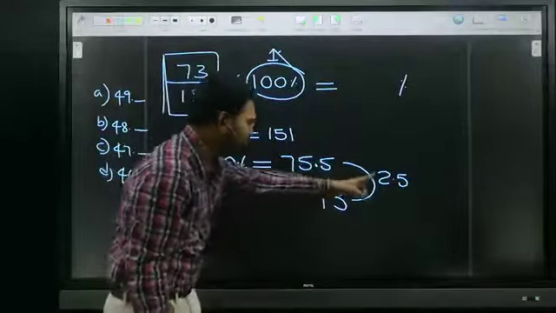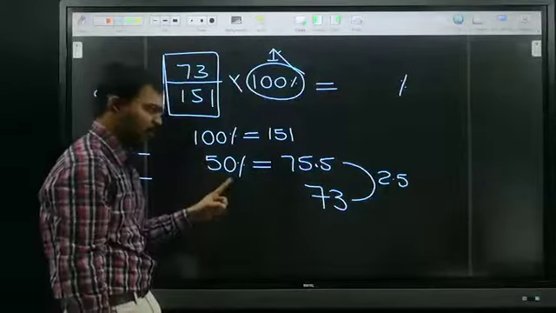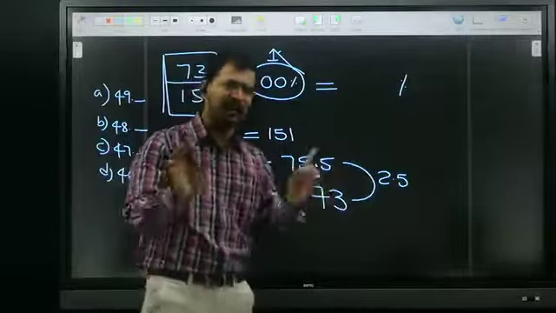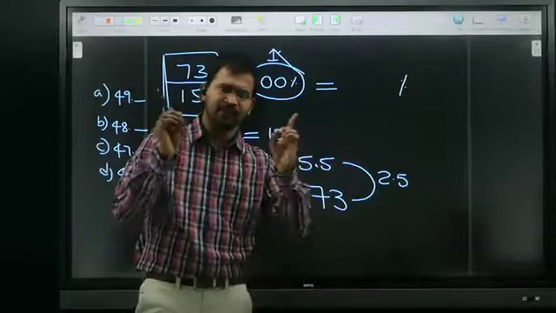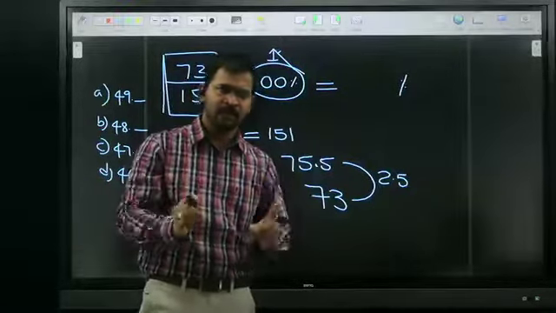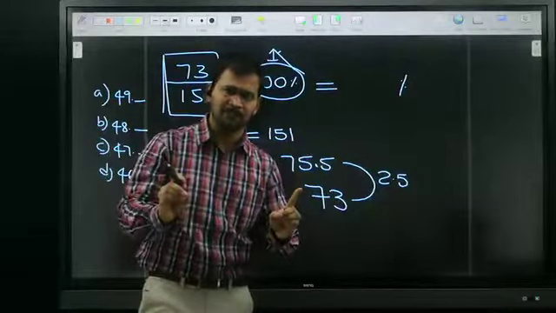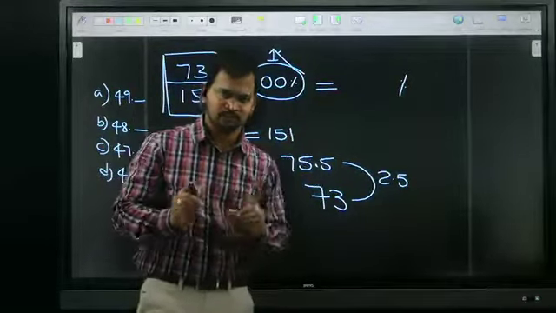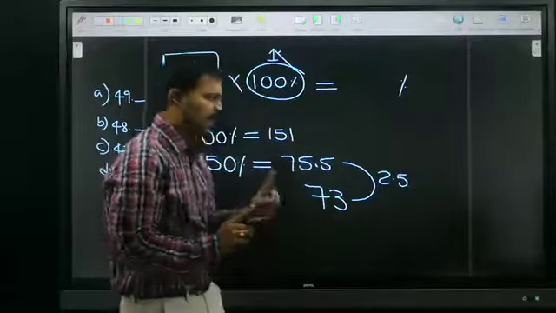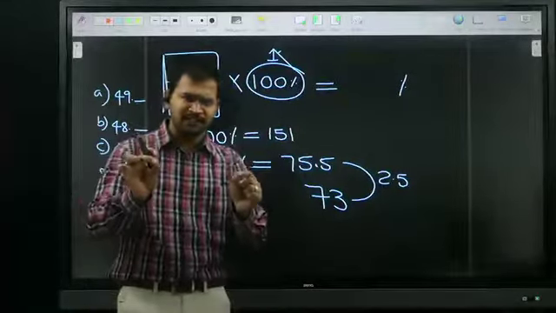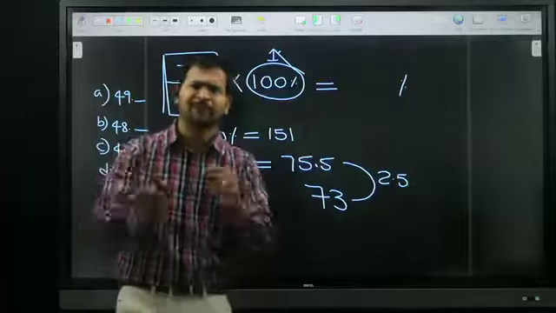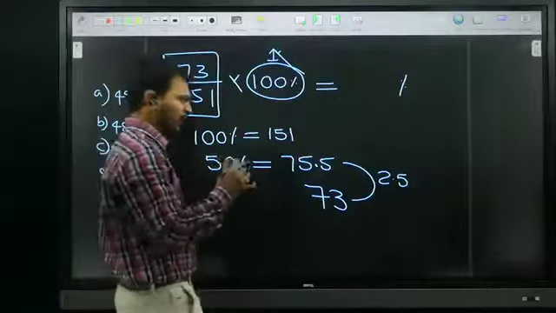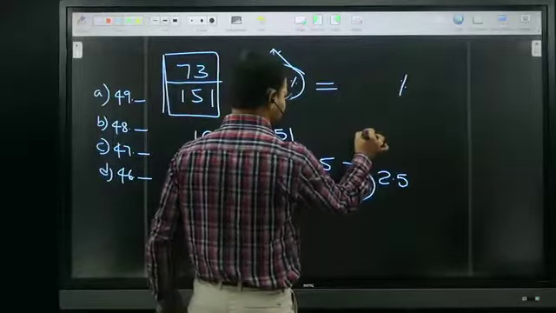Don't subtract this 2.5 from 50 directly, because 50 is a percentage and 2.5 is a number. It's not possible to subtract a number from a percentage. A number is always subtracted from a number, a percentage from a percentage. Just try to remember. First calculate 2.5 is how much percentage of 151. I already told 100% is 151. Now tell me, 1% is how much?